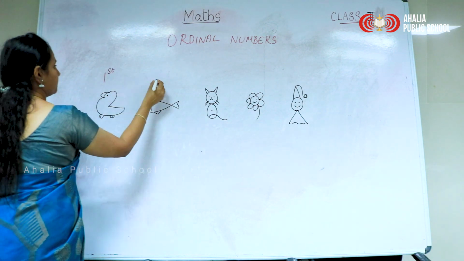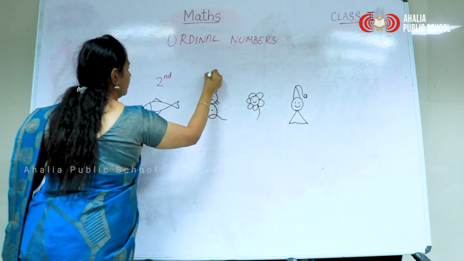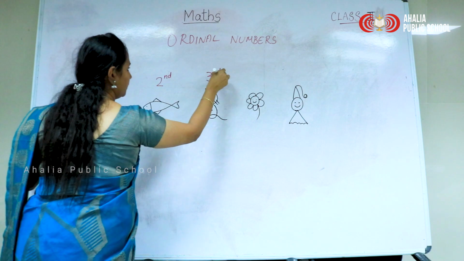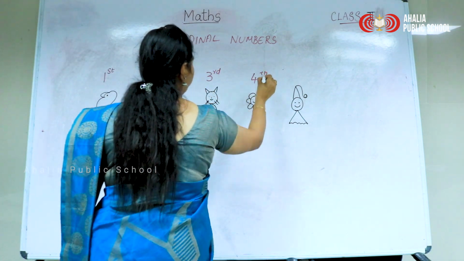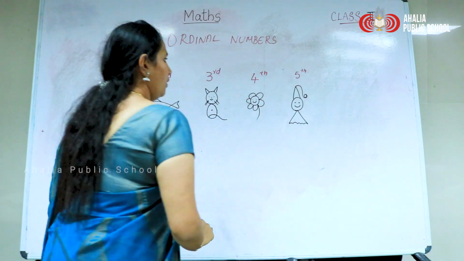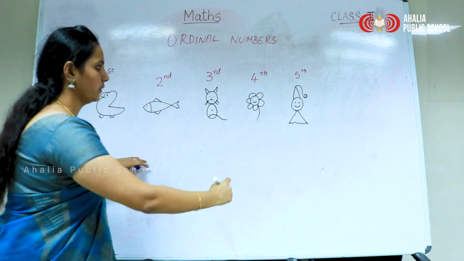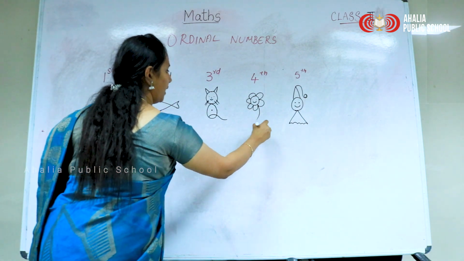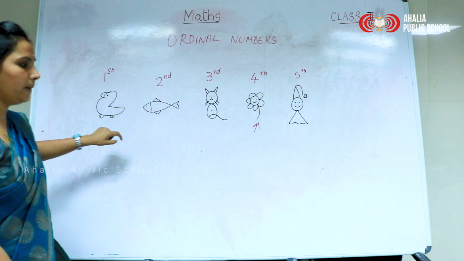Duck is in the first place, fish is in the second place, cat is in the third place, flower is in the fourth place, and joker is in the fifth place. Now, which is in the fourth place here? Yes, flower. Right. Which is in the first place here?